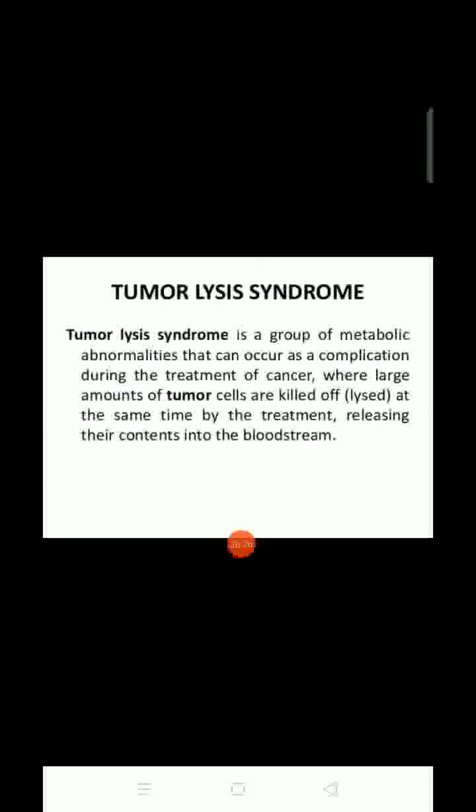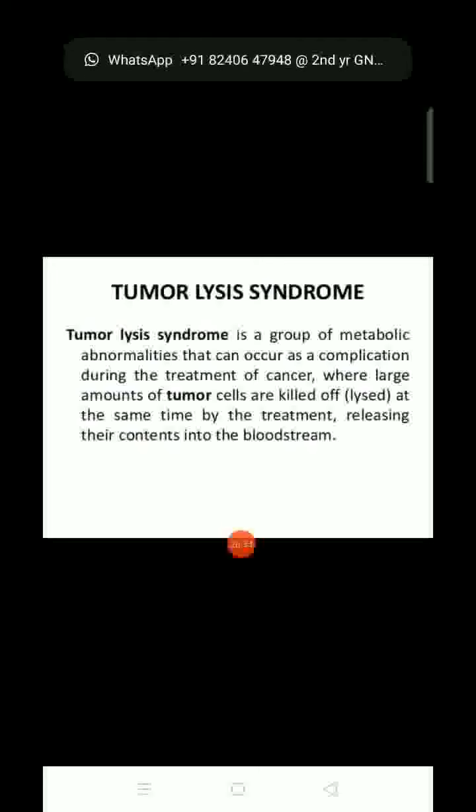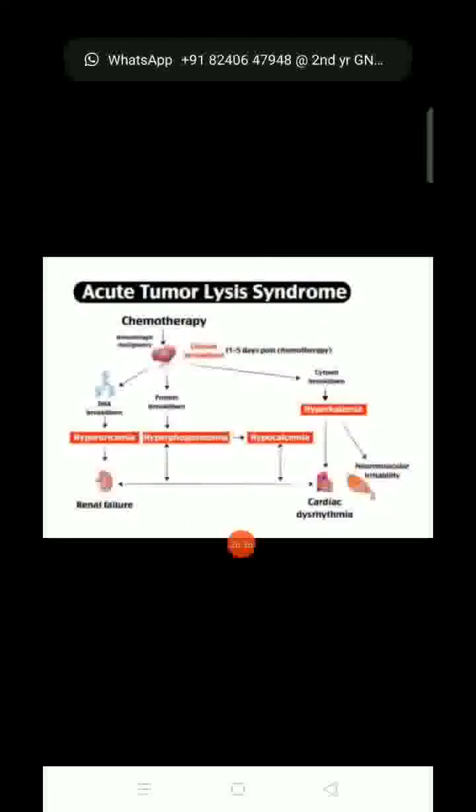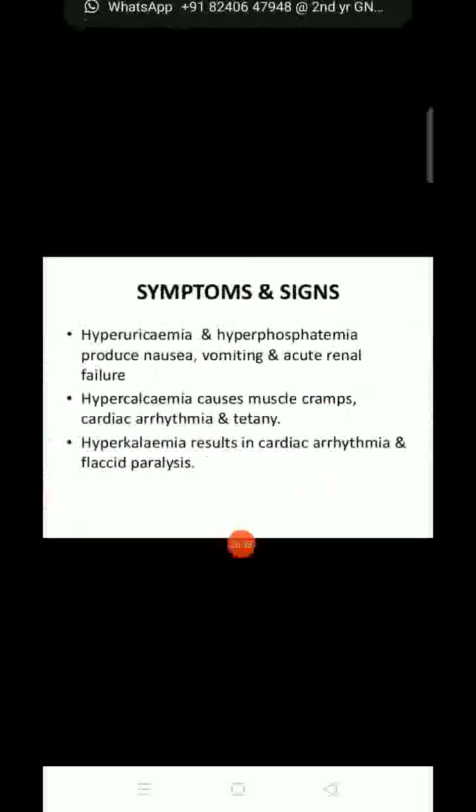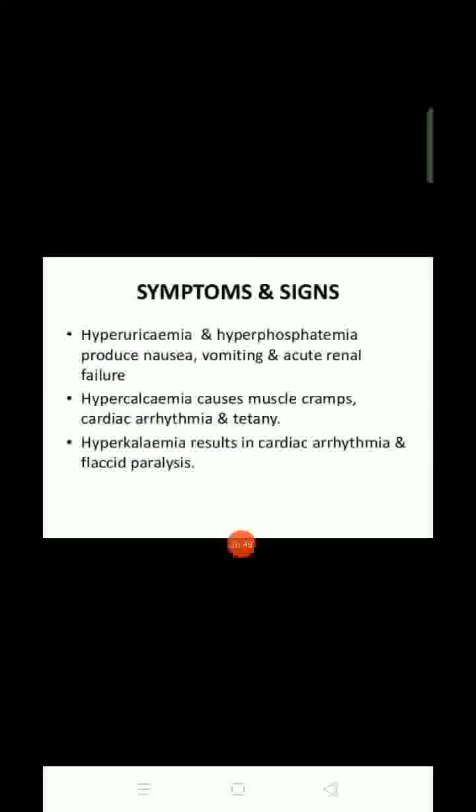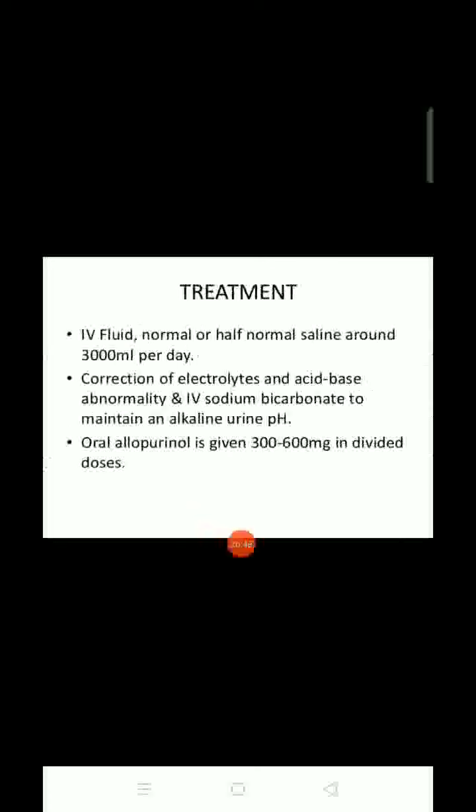Next one is tumor lysis syndrome. In this, the tumor will break down, and the breakdown contents will be released into the bloodstream. Next is acute tumor lysis syndrome. In these, symptoms: hyperuricemia produces nausea, vomiting, renal failure. Hypocalcemia causes muscle cramp, cardiac arrhythmia, tetany, and hyperkalemia. These kinds of symptoms can arise. Treatment will be IV fluid, correction of electrolyte imbalance, oral allopurinol.